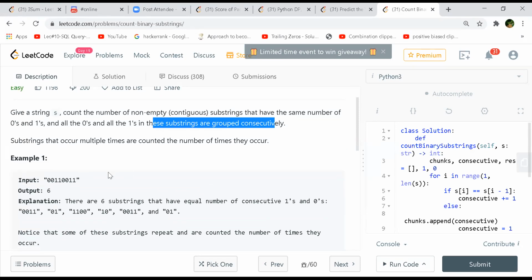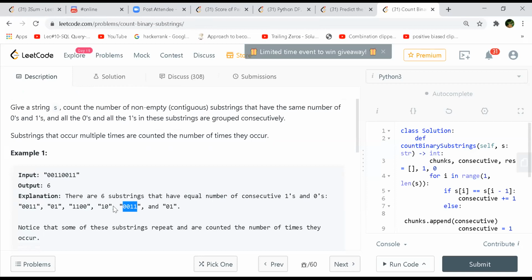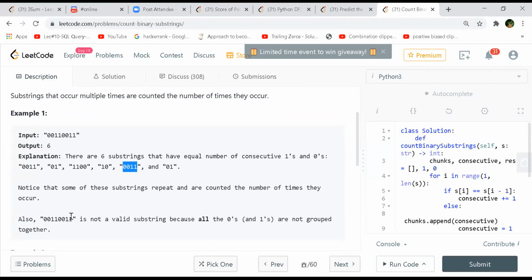Brute force would be to generate all the possible substrings and then check the frequency. We also have to make sure that they are grouped together. So we will generate only even-length substrings, and then check whether the prefix and the suffix are each only one character. Then we can do a 2-pointer approach, with prefix and suffix, which I guess will be optimized.